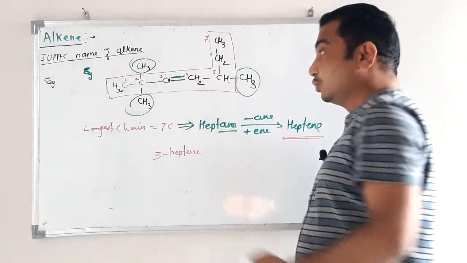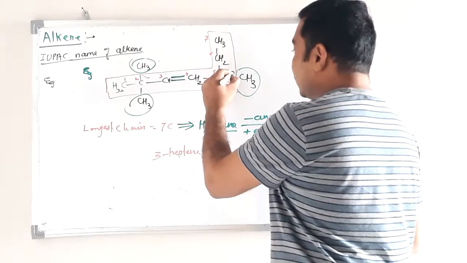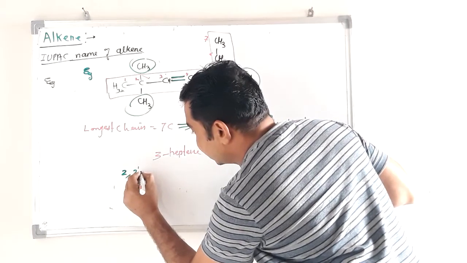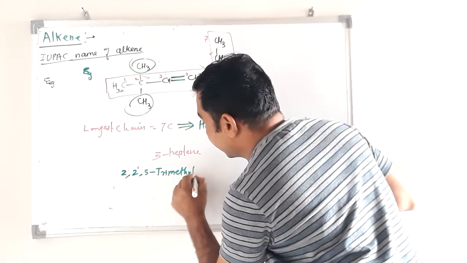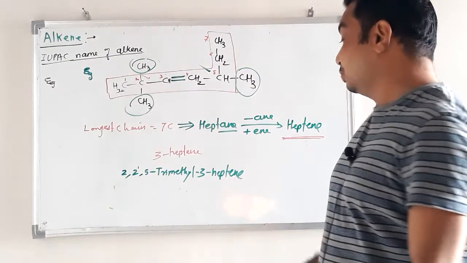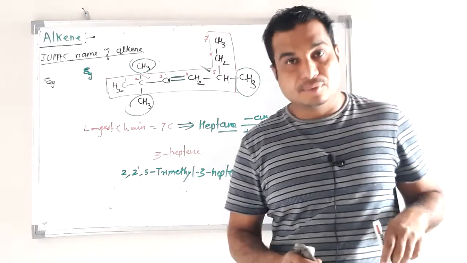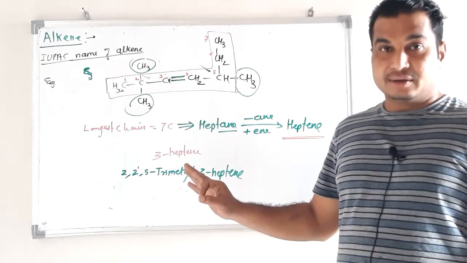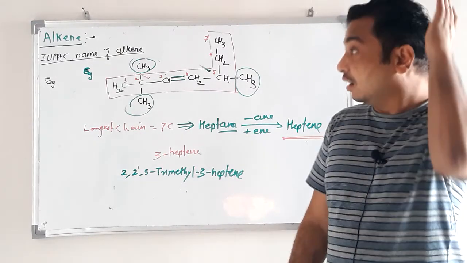What is the position? Two methyl groups are present at carbon number 2 and one methyl group is present at carbon number 5. So 2,2,5-trimethyl-3-heptene. This is the complete IUPAC name for this compound. By following this rule, we can give the IUPAC name for an alkene. Very simple, you can try this at home. So this is alkene.